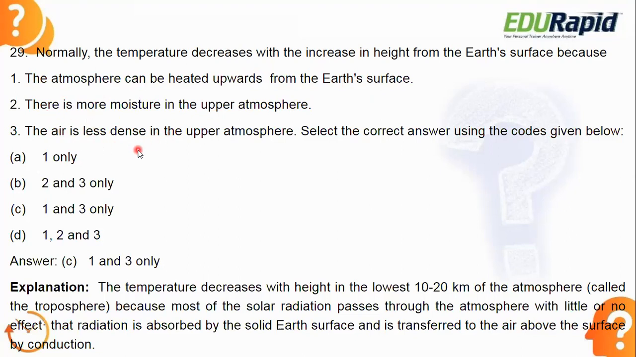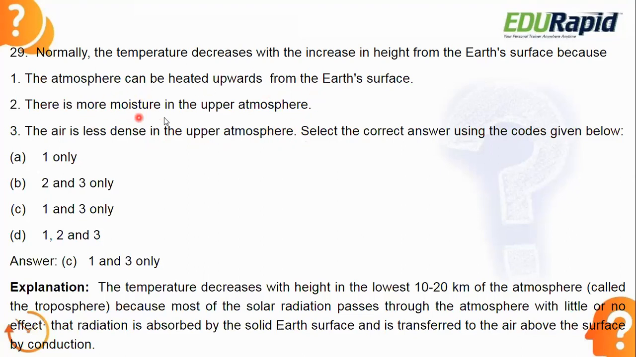The air is less dense in the upper atmosphere. Obviously true. The air is very dense in the lower part of the atmosphere. When it comes to the upper part of the atmosphere, the air density will be lesser. That will easily affect the temperature. Whenever dense air is there, you can see high temperature. Whenever less dense air is there, you can see low temperature. So that's why the air is less dense in the upper atmosphere. That is also a reason why the temperature decreases with increase in height from the Earth's surface. So that's why 1 and 3 are correct.